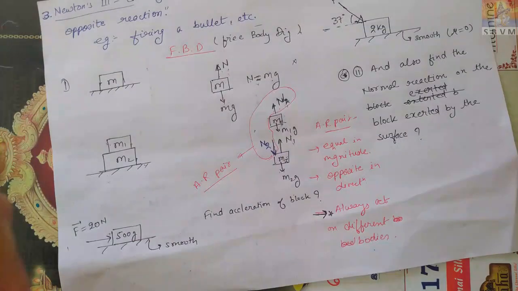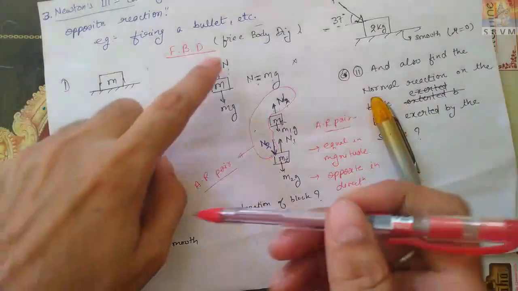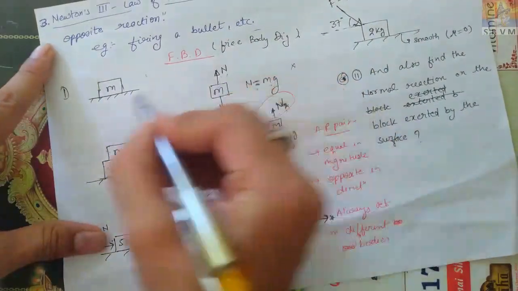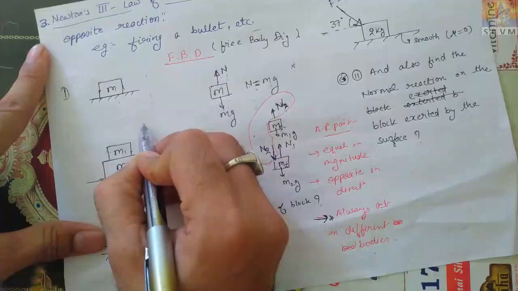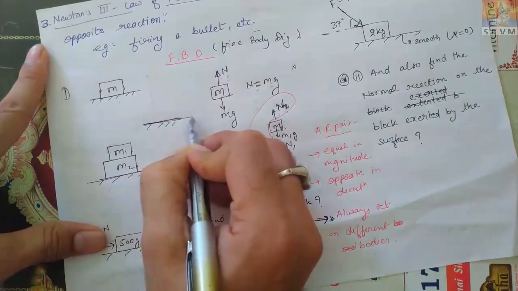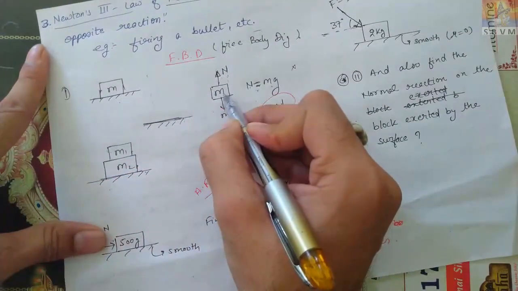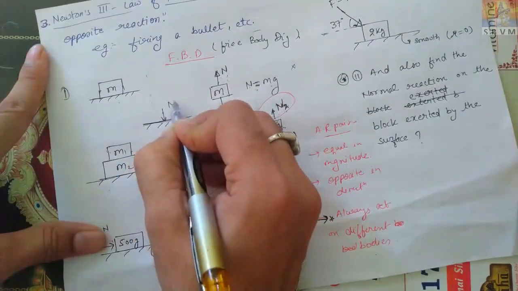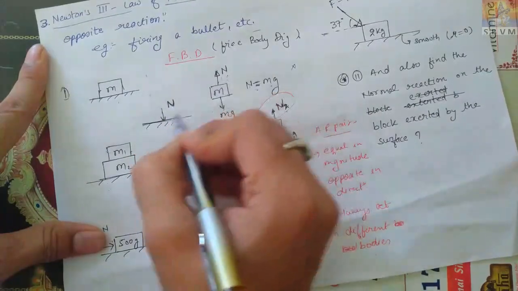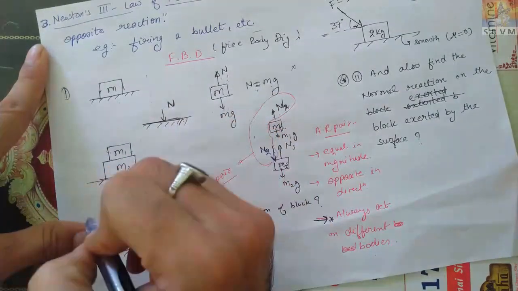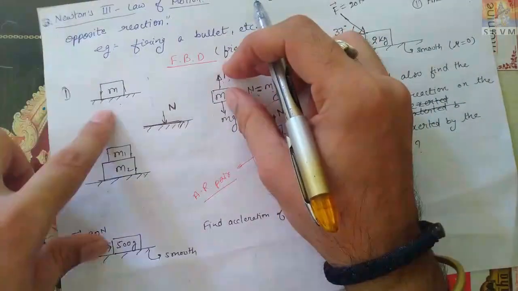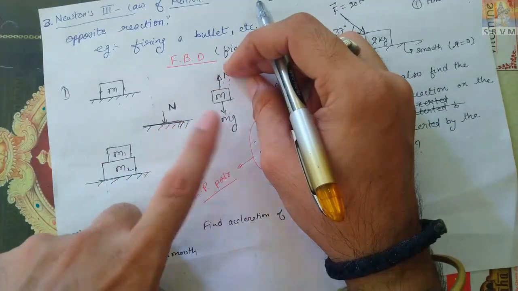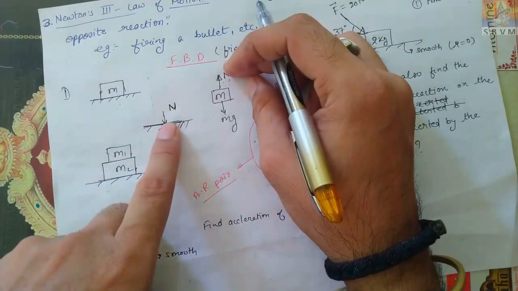So you will ask me, sir, what is the action reaction pair for this normal? I will say, yes, you are right. Here this normal is applied by the surface on this m, upward. So this m kg mass will also apply a normal force N on this surface, because of its body weight, downward.